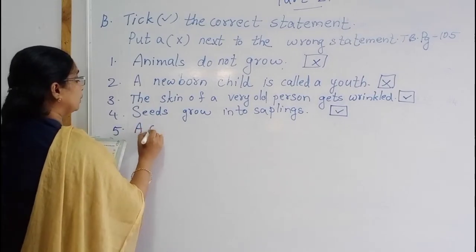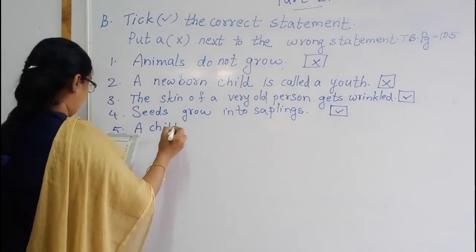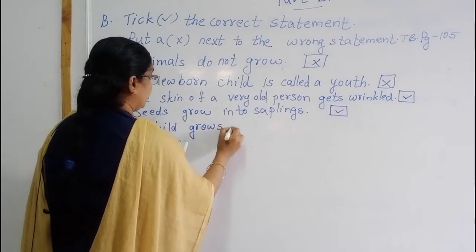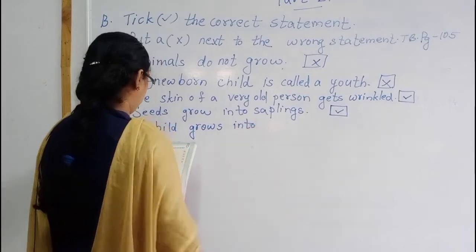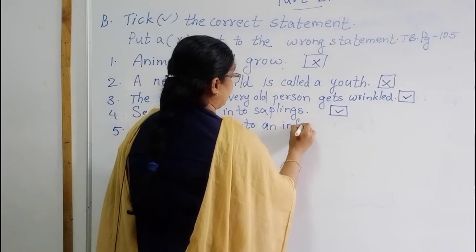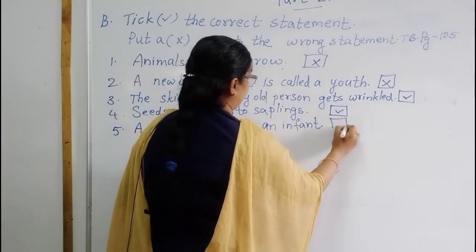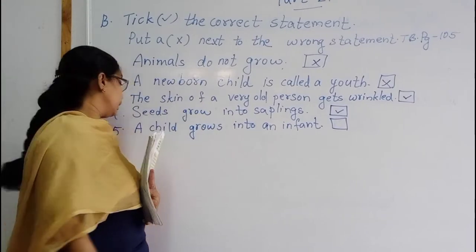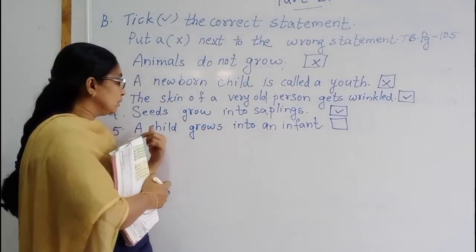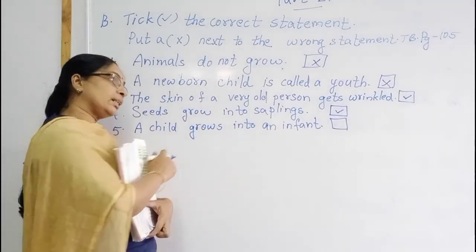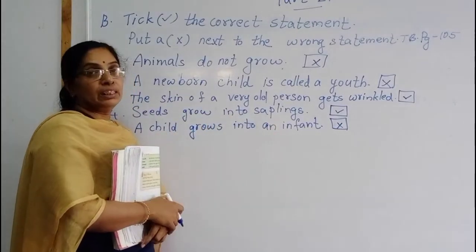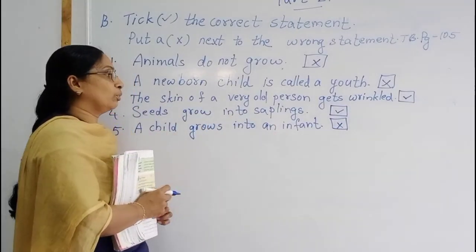A child grows into an infant. See the statement children. A child grows into an infant. An infant grows into a child. So the statement is wrong. A child grows into a teenager. No. So this is the wrong one.